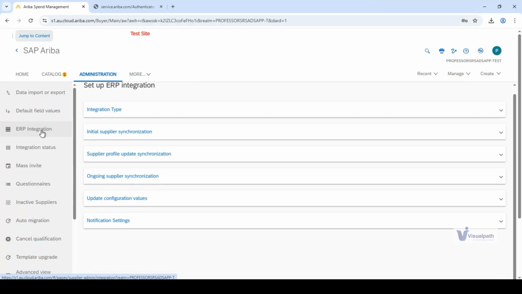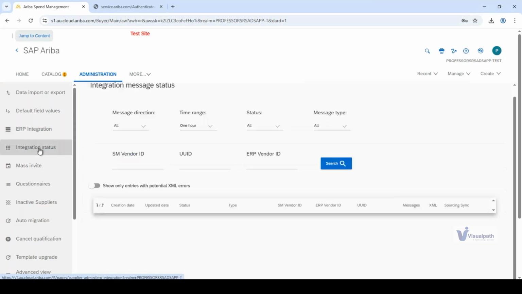The third point will be integration status. Now give a small space and write down inbound plus outbound movement of records.